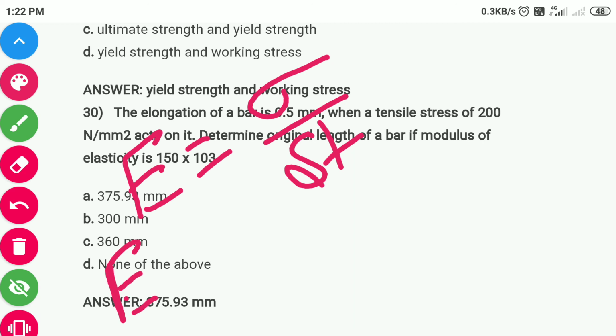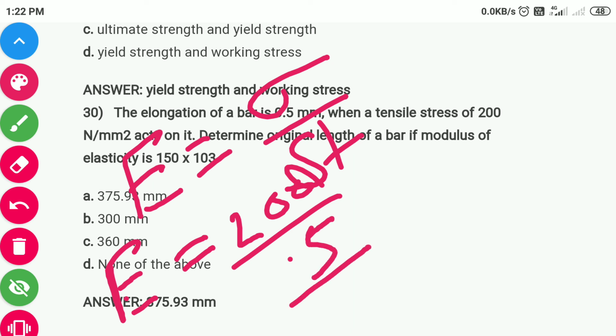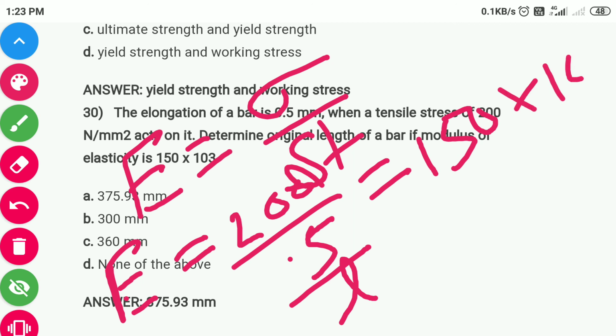So E equals sigma, which is 200, divided by 0.5 divided by L, where L is the original length, and this will be equal to 150 into 10 to the power 3.